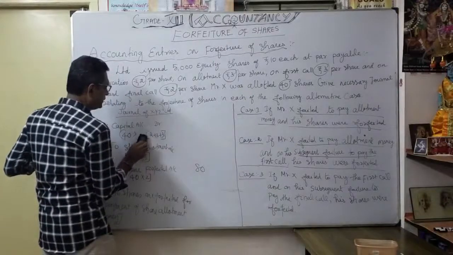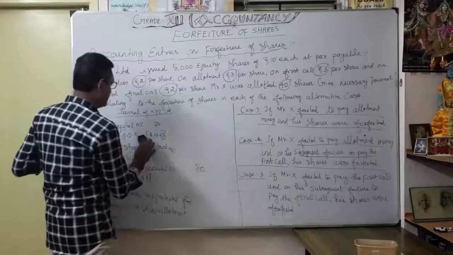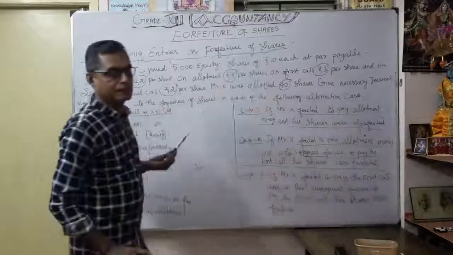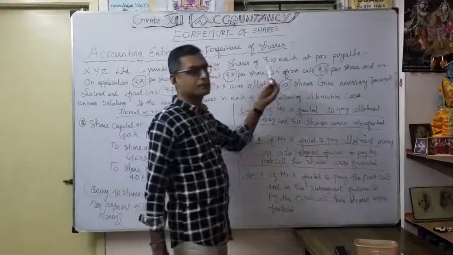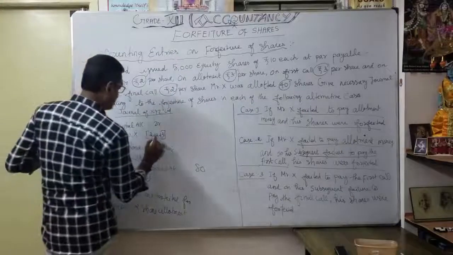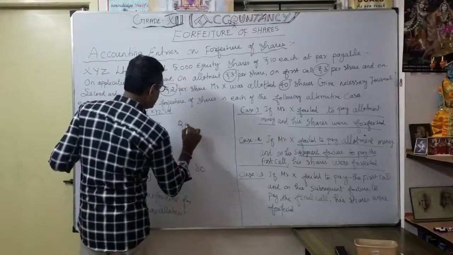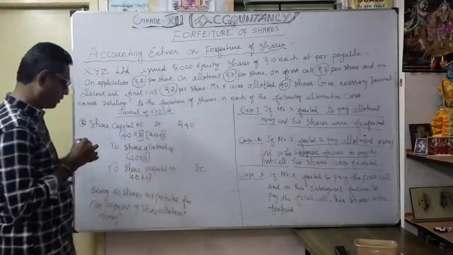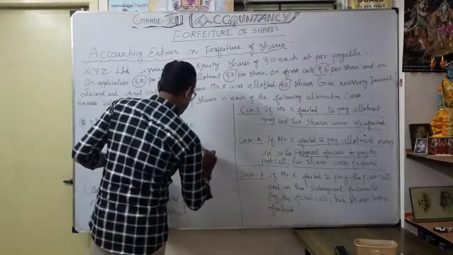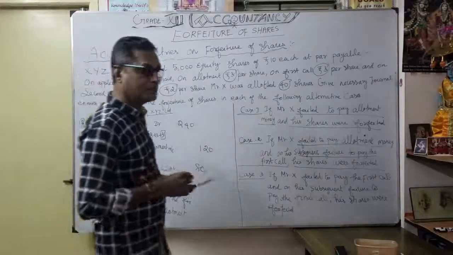If you write it like this, you can clearly understand the called up share easily. Otherwise you become confused about how the amount came here. The nominal value is 10 rupees, but here in share capital you are writing a different amount, correct? So 2 plus 3, 5 plus 3, 8. So 240 is debited in the share capital account. Now share allotment, as you know already, is 120.